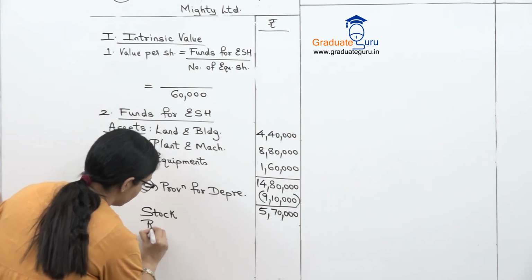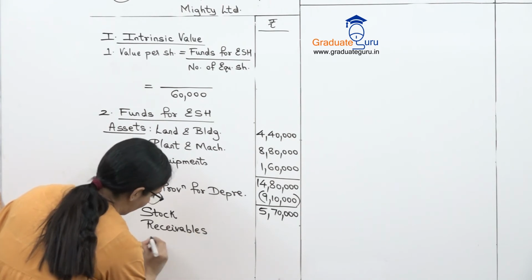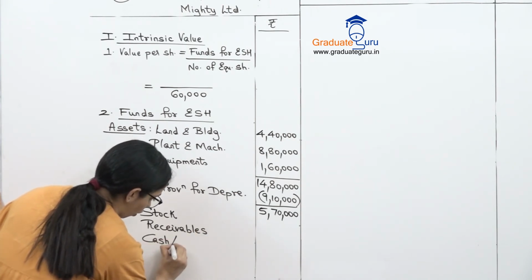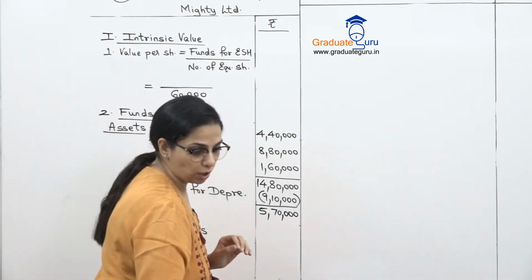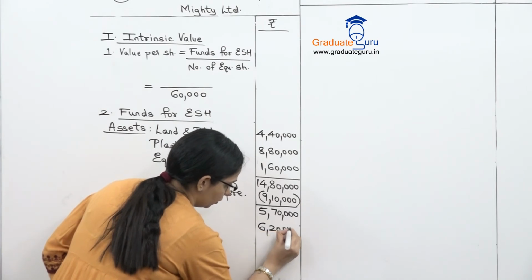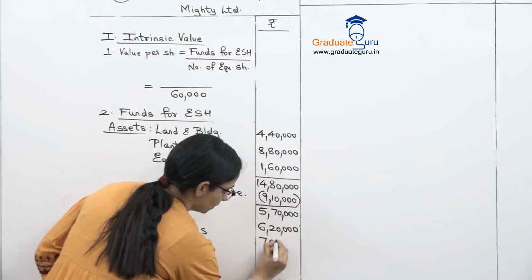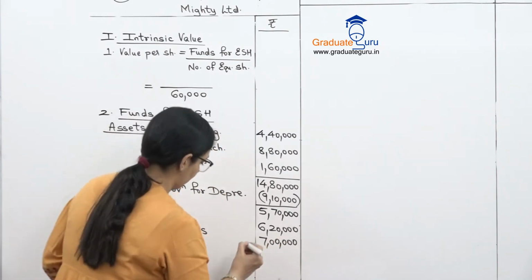We also have receivables and we have cash bank. All from the balance sheet, no change. So stock is 6,20,000. Receivables is 7 lakhs. And our cash bank is 3,40,000.